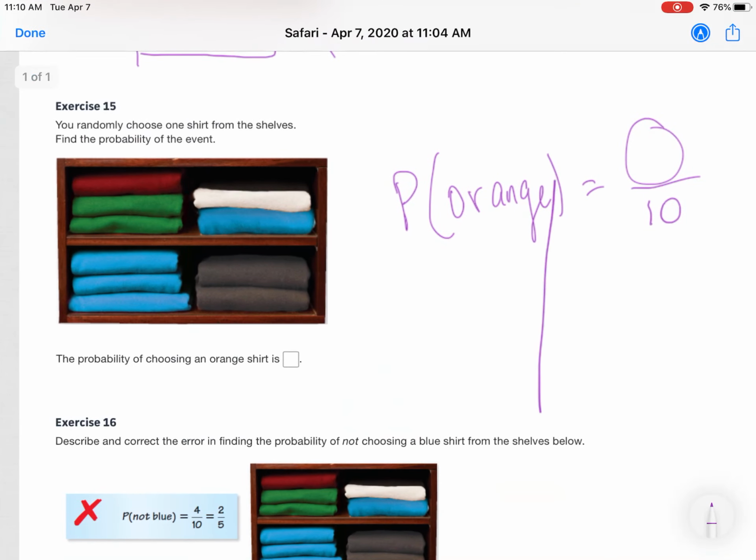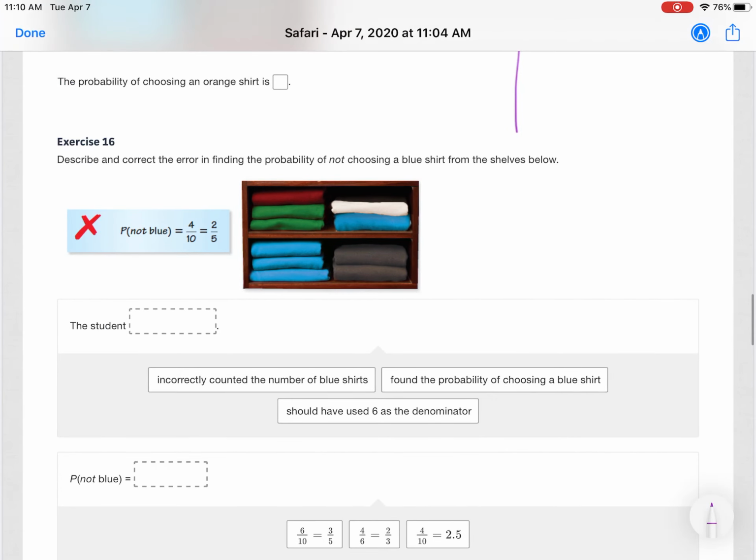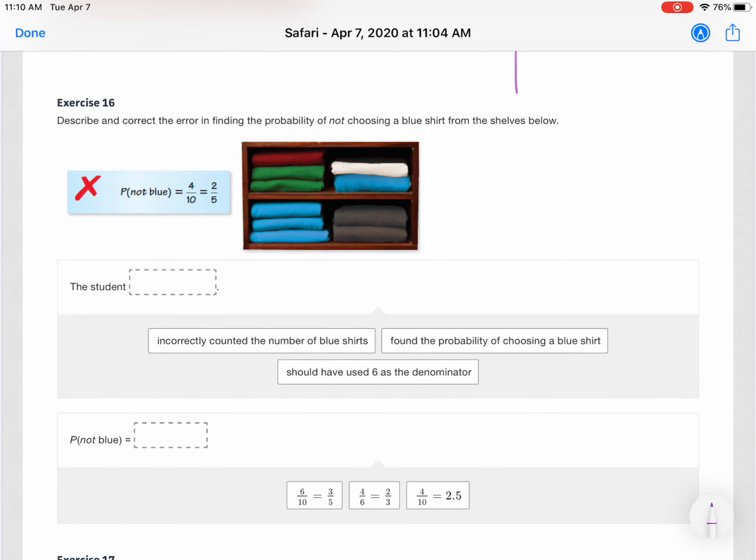Sorry about that. Okay. Number 16 says describe and correct the error in finding the probability of not choosing a blue shirt from the shelves. So we have not blue. This student said it's 4 out of 10, and then that simplifies to 2/5. So what did this student do incorrectly? Think about where that 4 came from and why that 4 is wrong, and pick one of these based on what you think is right. And then it's asking you to do the problem on your own.